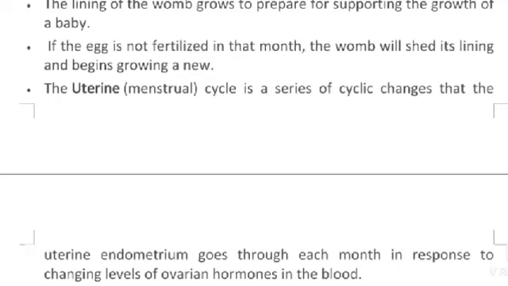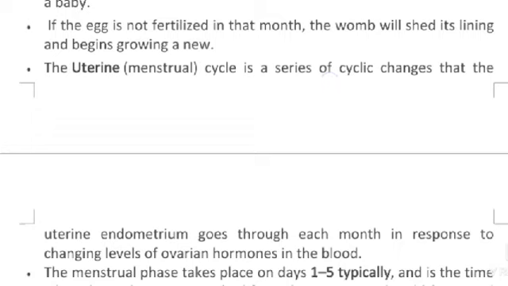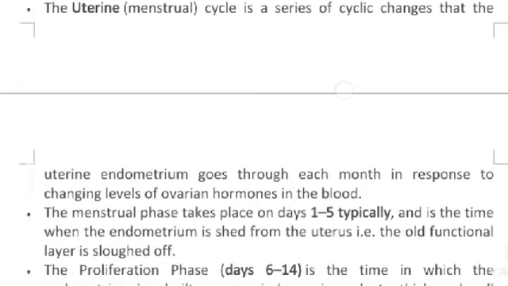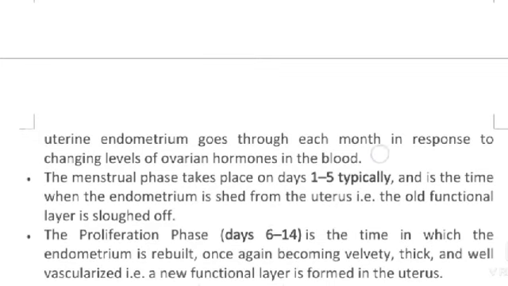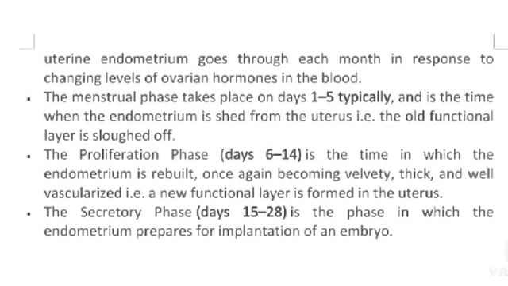The uterine menstrual cycle is a series of cyclic changes that the uterine endometrium goes through each month in response to changing levels of ovarian hormones in the blood. The menstruation phase typically takes place on days 1 to 5 and is the time when the endometrium is shed from the uterus, that is, the old functional layer is sloughed off.